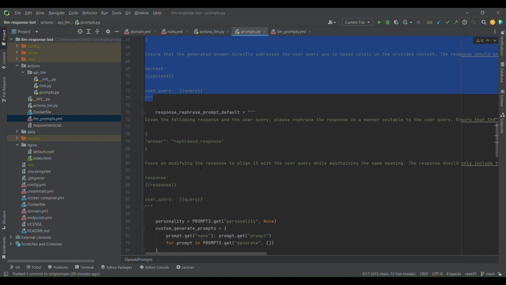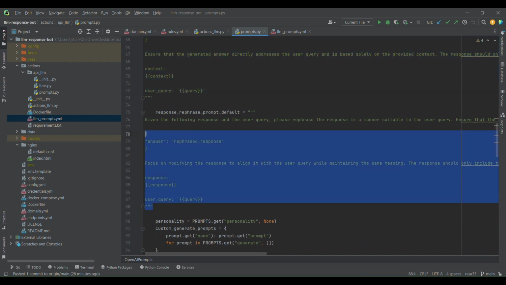And if I take a look at the rephrase base prompt, if you request intents like goodbye and thank, and you have not explicitly defined a prompt, this prompt will be the one that gets sent. For every intent, this is the prompt that we are using.